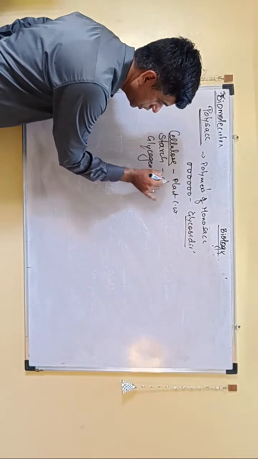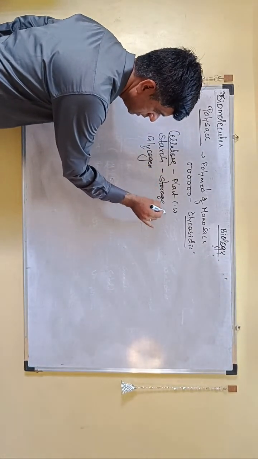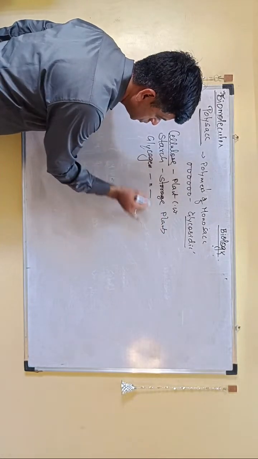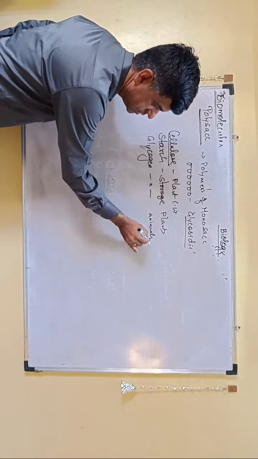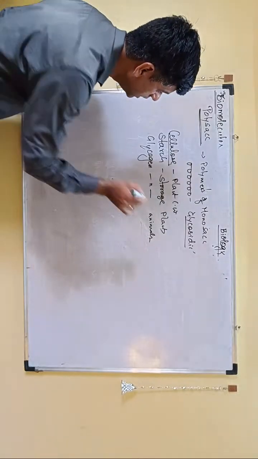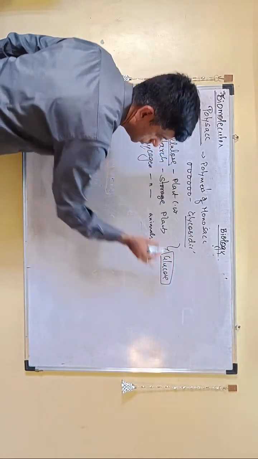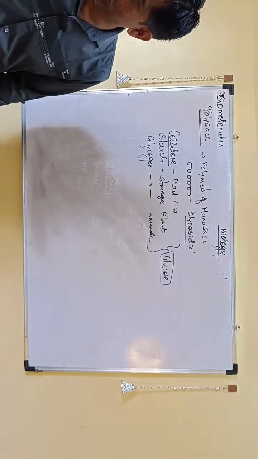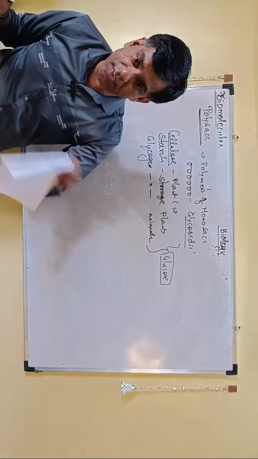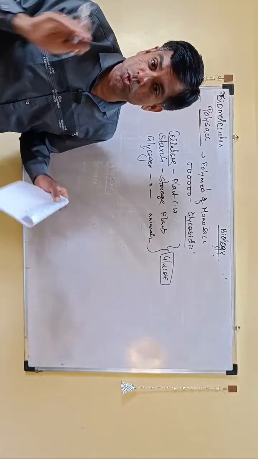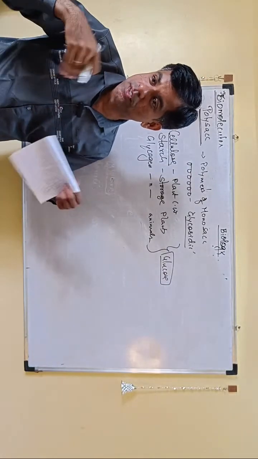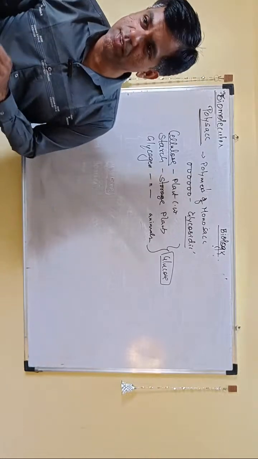Starch, which is a storage product in plants, and glycogen, which is a storage product in animals. You have to remember here only that these all three are made of glucose. So they are homopolysaccharides, but they are joined in a different way. Again, you are lucky enough, they are not shown in which way: alpha bonds, beta 1,4 bond, beta 1,6 bond, nothing.